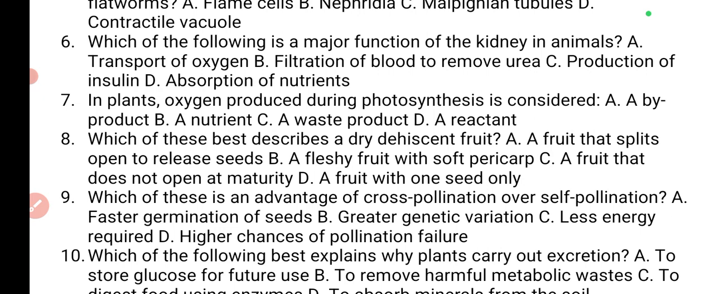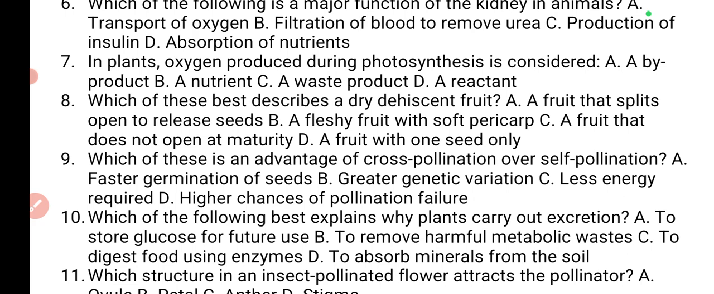Number 7 says, in plants, oxygen produced during photosynthesis is considered a byproduct. That's option A.